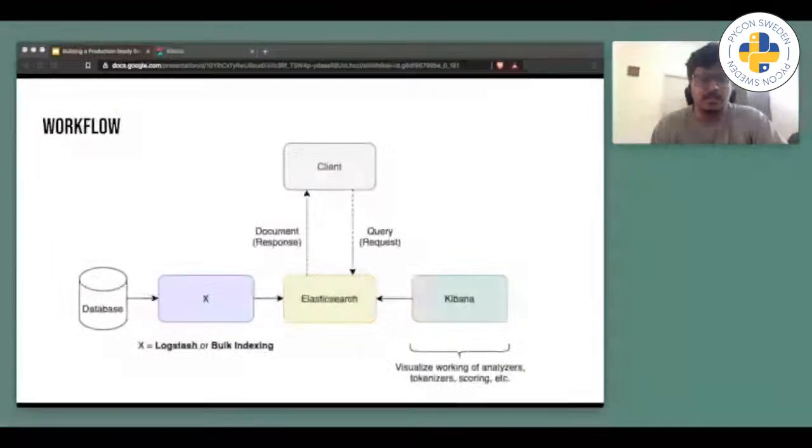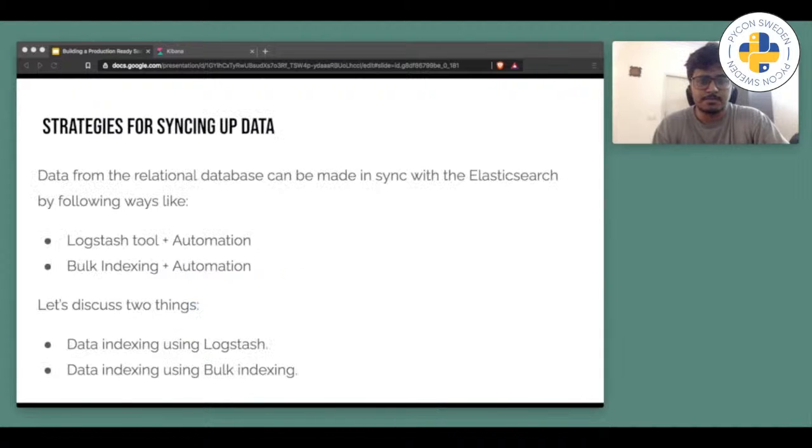I will be using Kibana to visualize the working of the analyzers and tokenizers, scoring, etc., to help you folks understand how things work internally in search. Okay, I will discuss in the next slide when both Logstash and bulk indexing are used.